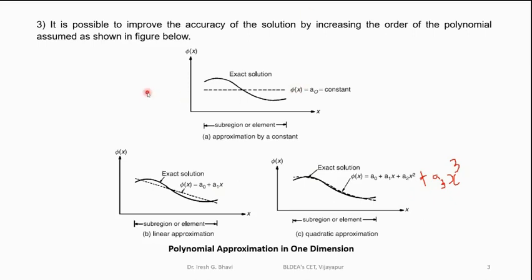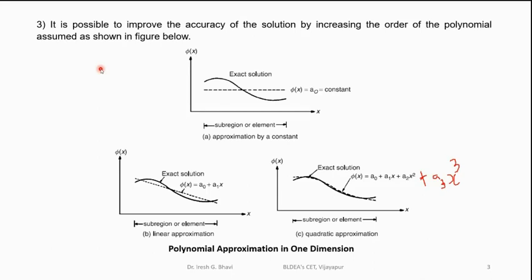One is by increasing the number of elements used. Suppose initially you have divided the body into, say, 2 elements, then what you do is increase the number of elements. Instead of 2, you go for 3, 5, 10, 15, 20, 100, 200, 500 elements, like that. If you go on increasing the number of elements, the accuracy of the solution will improve. But I told you that the calculation time will also increase. You have to compromise between those two.